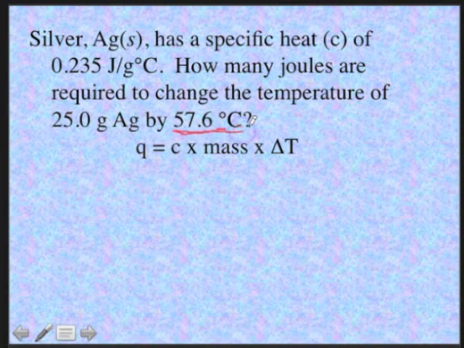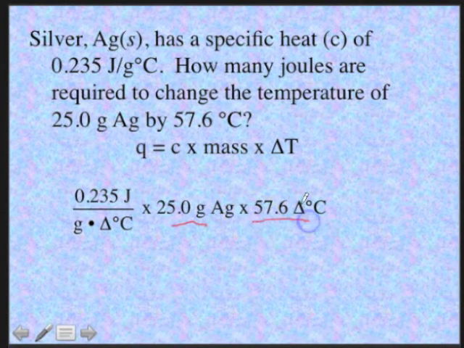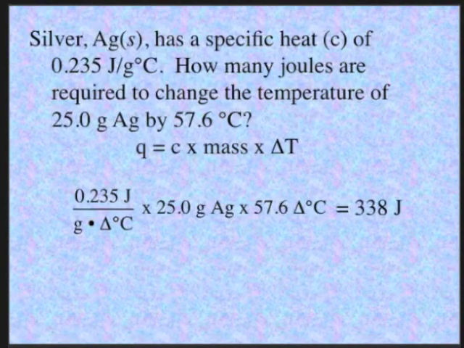This is really a delta in temperature change, and we would set it up to solve for joules. The target of this question is joules. So our specific heat capacity of silver, 0.235 joules per gram delta degree C, multiply it by the mass and multiply it by the change in temperature, we will get 338 joules.